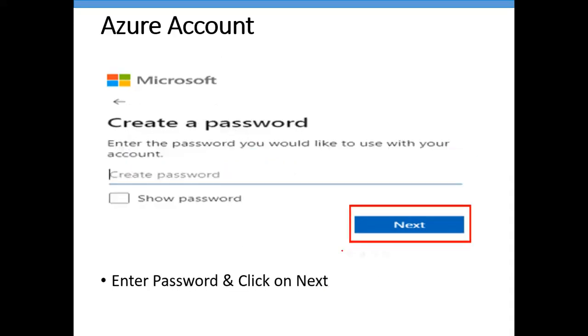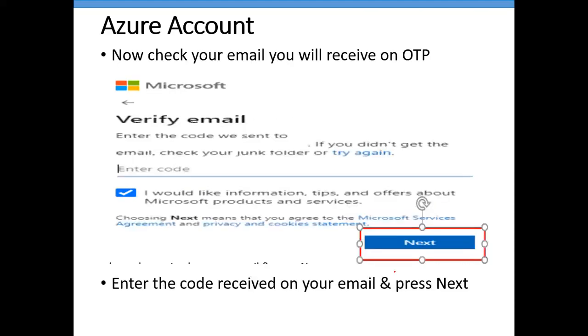Once you click on Next, you can enter a password of minimum 8 characters, which can have numbers, characters, and alphanumeric values. The minimum size of the password needs to be 8 characters. Once you enter your password, click on Next.